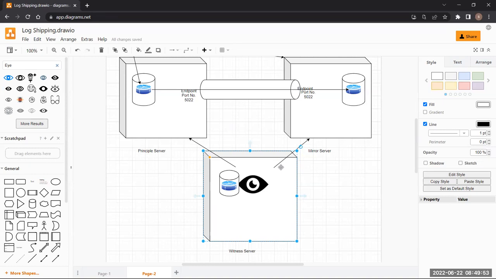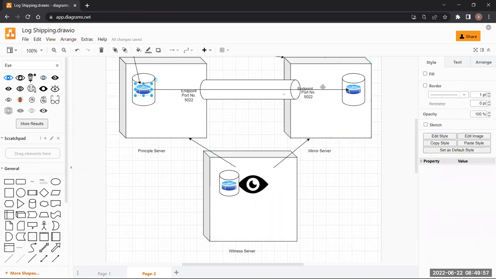Are we clear with the endpoints? Do we understand how the server works? Immediately it sends the data through the endpoint to the other server, the mirror server. What is witness? Why do we need witness? We need the witness for automatic failover. How can we configure automatic failover? By paying more and taking this particular privilege. Can we move forward now?